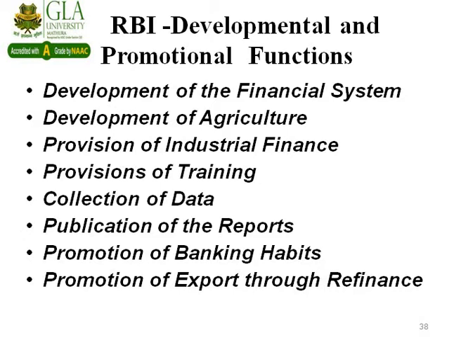Again, the second function is the development of agriculture. What different banks, what different branches have been set up, how RBI is directly or indirectly affecting agriculture, and what steps have been taken by RBI for the development of agriculture. Then, in this developmental and promotional function, comes the provision of industrial finance. What are the various steps necessary to develop and promote industrial finance and to set up industries, and how RBI is helping.